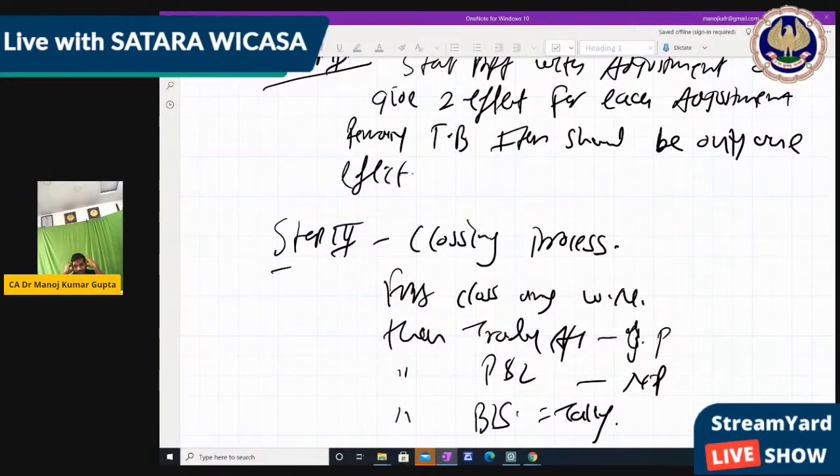So friends, these are your final accounts, and it is the common part which is used in each question, because in each question we have to use these 3 steps, whether it is a difficult or a simple question. So now we do the questions from your module on the basis of these 3 steps, which are 80% common in each question, as I had mentioned in the beginning, right?